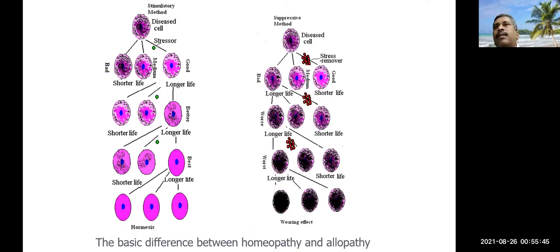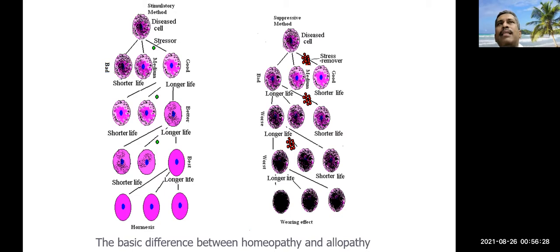For allopathic medicine, the condition is reverse. It is mainly stress removers. It can remove stress for a transient period of time. After that, the disease is cured temporarily, but the tissue becomes an abode of weak cells, so that the dose of medicine is increased. Ultimately, there will be a wearing effect, or there will be less effect of the allopathic medicines. The tissue will be filled with this type of cells.